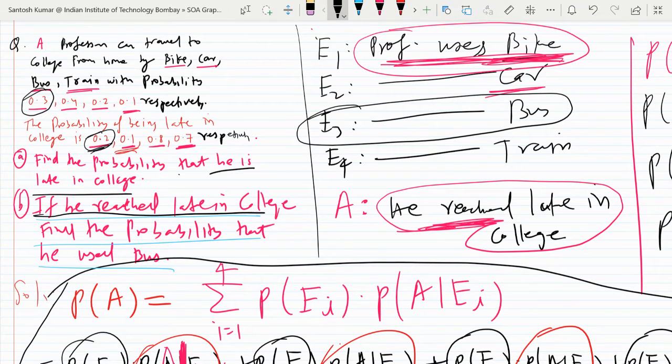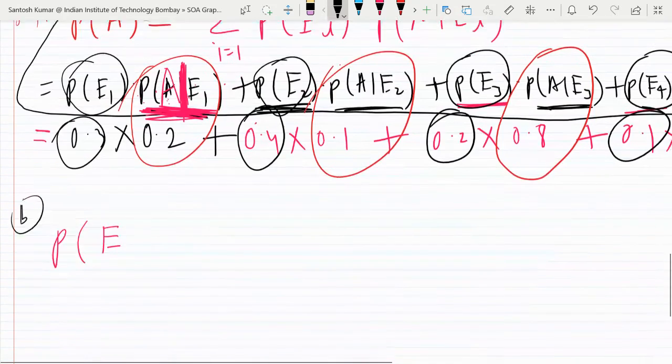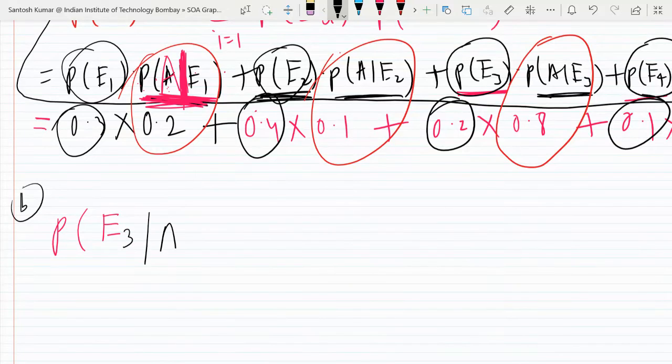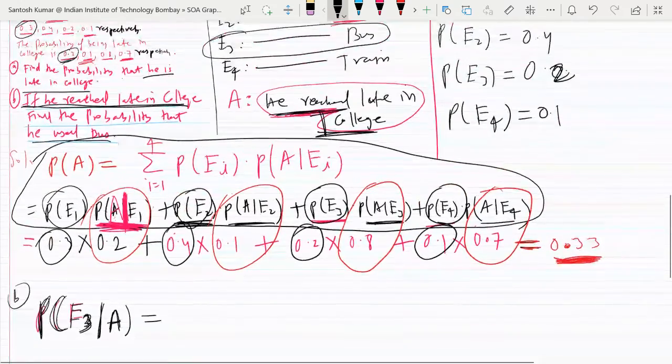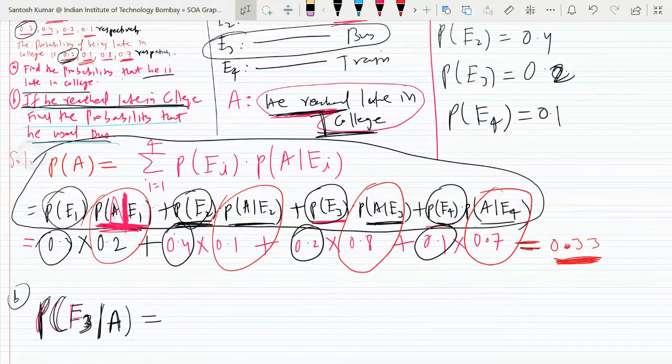If something is given, that means that is given. If something is written, it is given to you. So you are given that he reached late in college. You are already told. So what is the chance he used bus? Bus is E3. So what is the probability of E3 given A? A is he reached late. So probability of E3 given A.